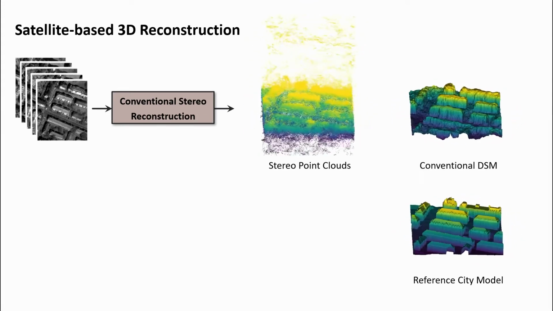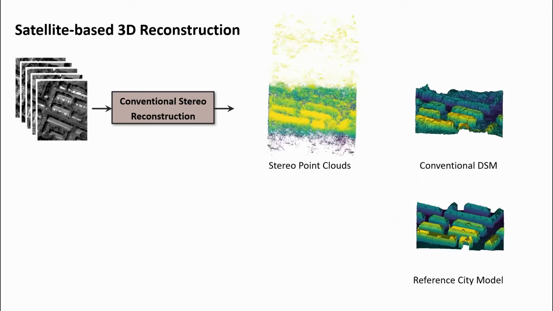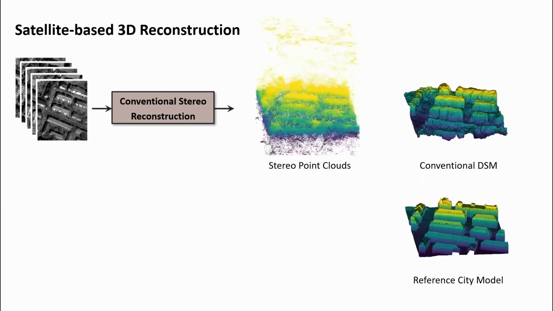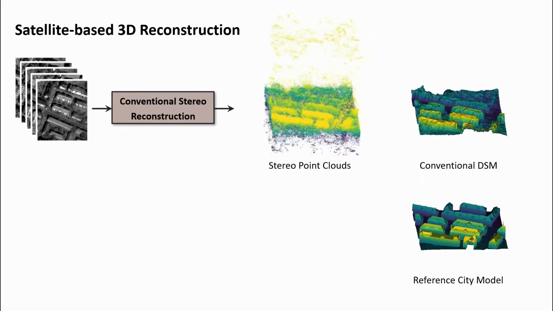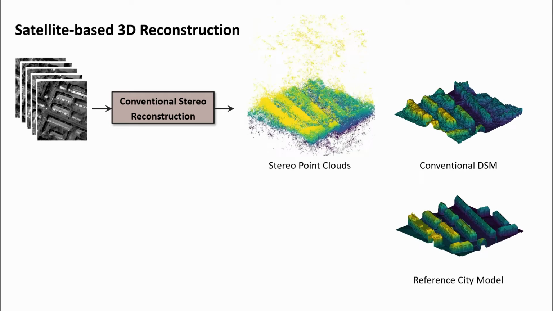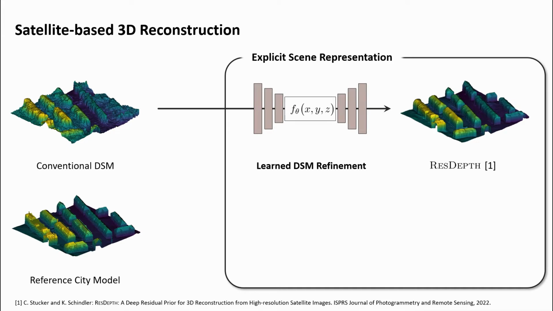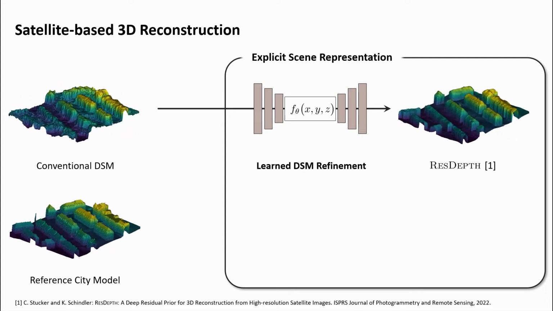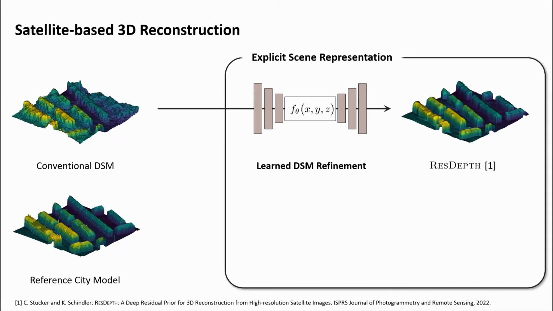Due to the limited image resolution, the suboptimal stereo geometry and radiometric differences caused by variable lighting and atmospheric effects, digital surface models derived from satellite observations tend to be noisy, lack sharp geometric features, and often do not attain the accuracy needed for high-resolution applications such as 3D city modeling. Recent works have proposed to complement classical stereo algorithms with a subsequent learned refinement step to restore shape regularities, complete missing surface details, and remove noise from the imperfect digital surface model.